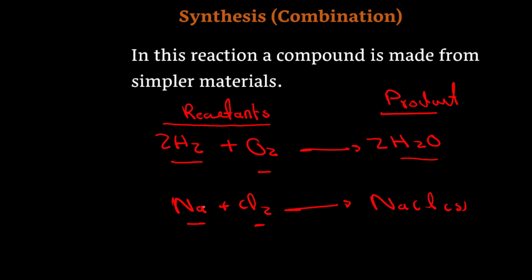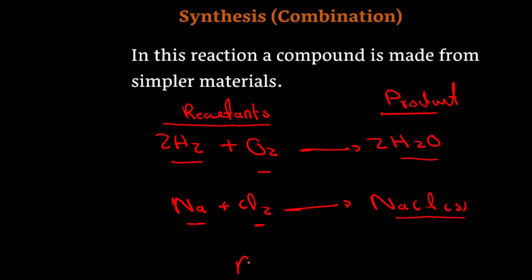We can have two simple elements, molecules, or two simple compounds. While they react with each other and give us a more complex compound than the first materials, this reaction is called the synthesis or the combination reaction. We can have a formula for it.